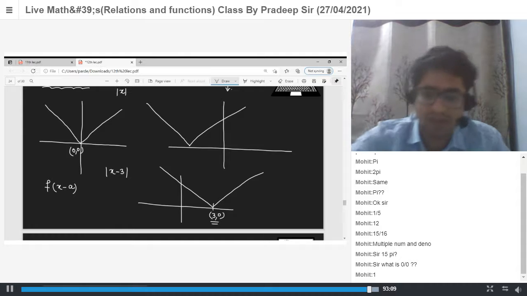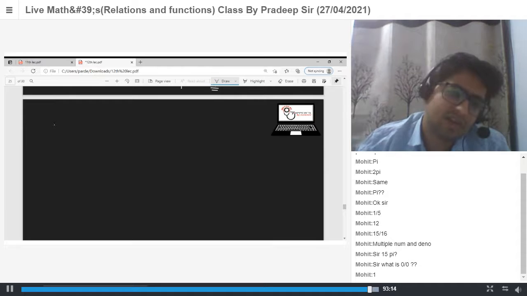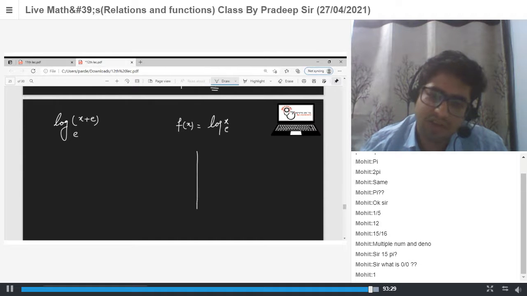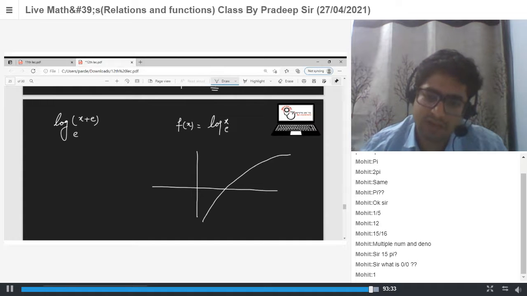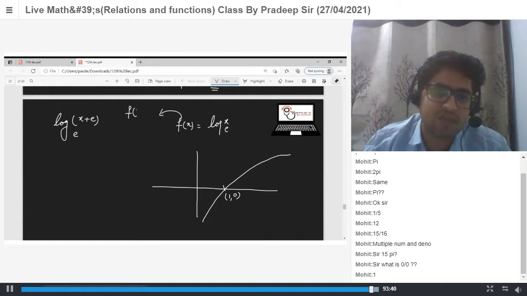For example, the last graph for today's class, ln of x plus e. Let's say your function is ln x. We know the graph of ln x, this one. Now ln x plus e is f of x plus e.